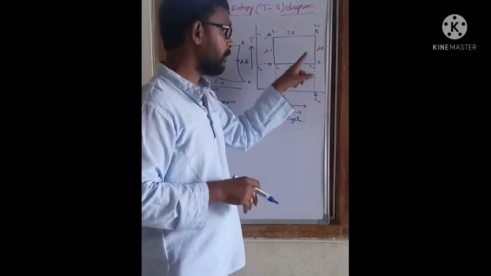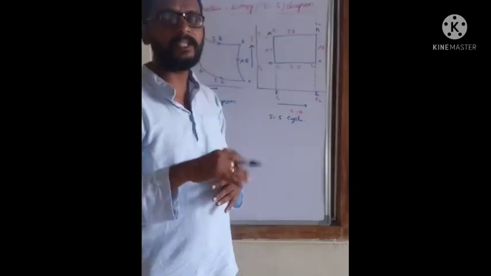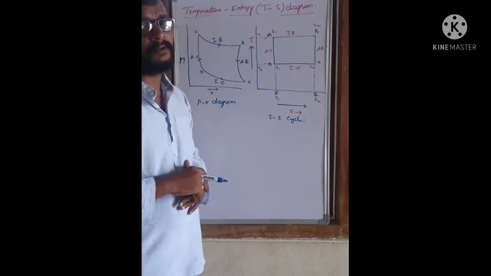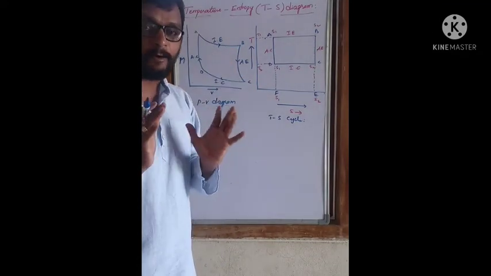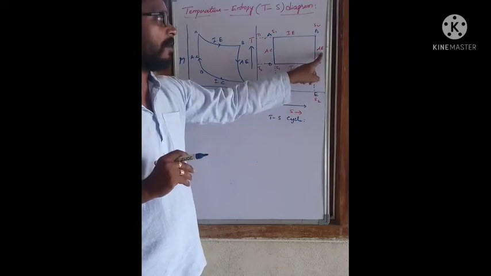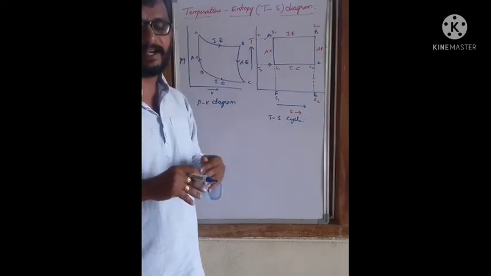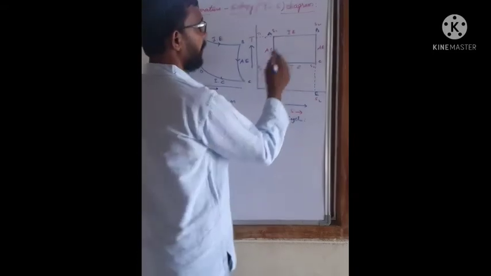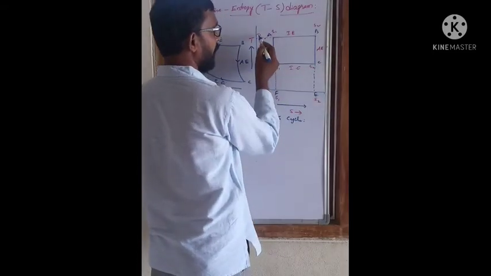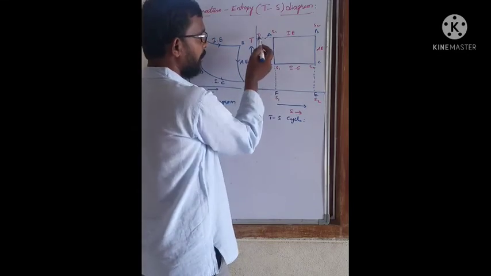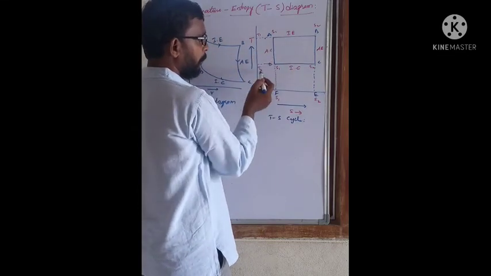The next stage is adiabatic expansion. During the adiabatic expansion, temperature is varying. The BC line represents temperature varying from T1 degree Kelvin to T2 degree Kelvin.